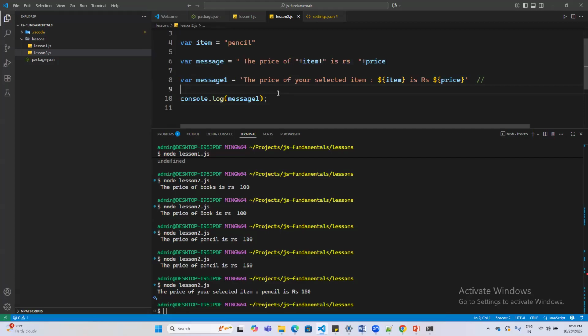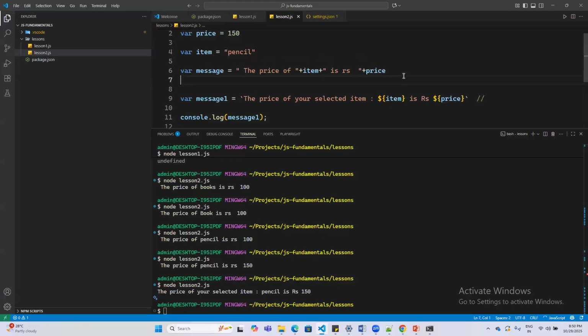Sir, in line number 6, if we use single quotes, will we get an error? Single quotes and double quotes are both treated the same, considered as strings only. In JavaScript it works this way. In Java, you find it hard coded that you need to pass it as double quotes. But let me show that.